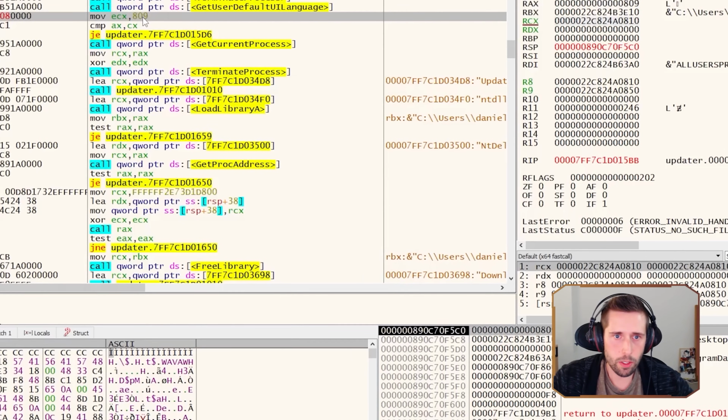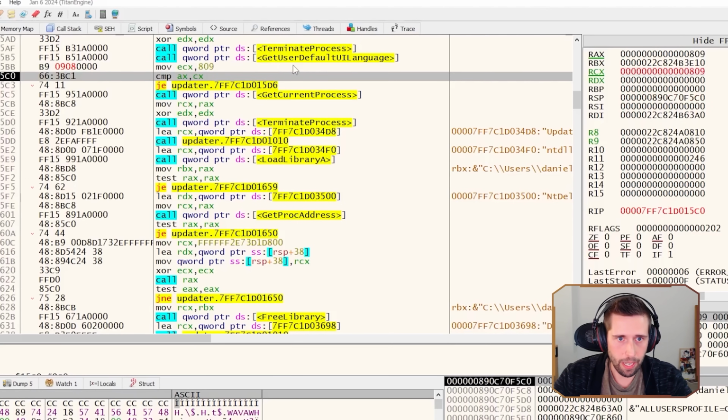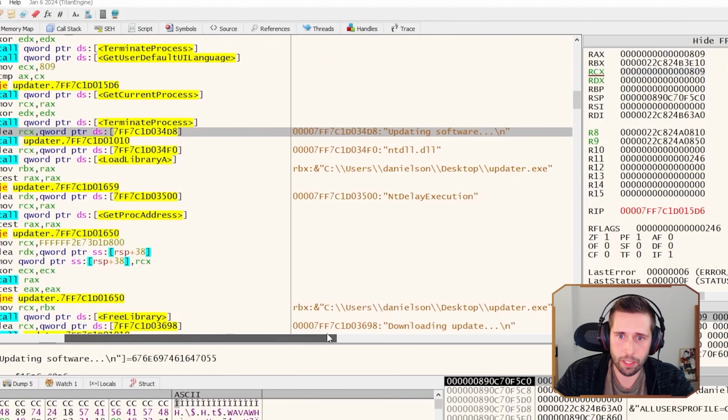All right, so we saved our patch file. I'm not going to close down this debugger session since we're still running. If I need to rerun the malware again, I will run my patched version of the file so that it completely bypasses this check. So now we're moving on, and we're going to do our comparison operation. It's comparing 809 to 809. It's going to take this jump here. And now we're firing on all cylinders. We completely bypass that. And now let's see what happens here.